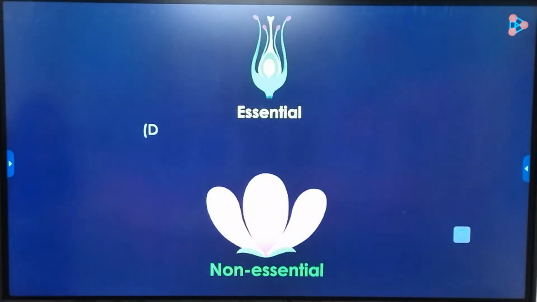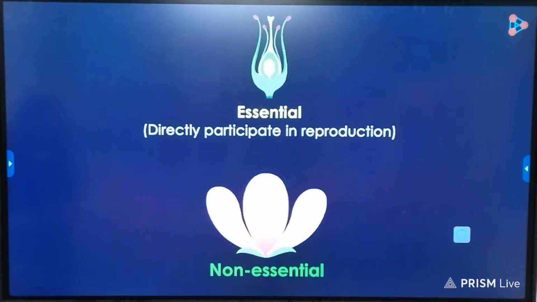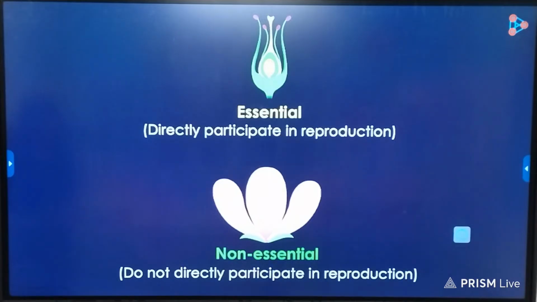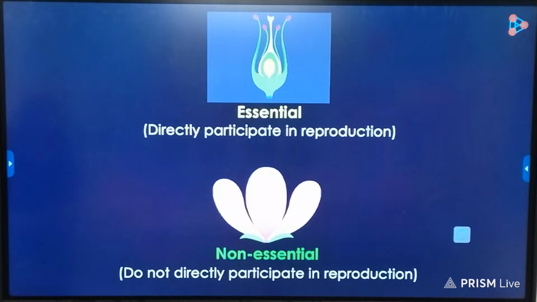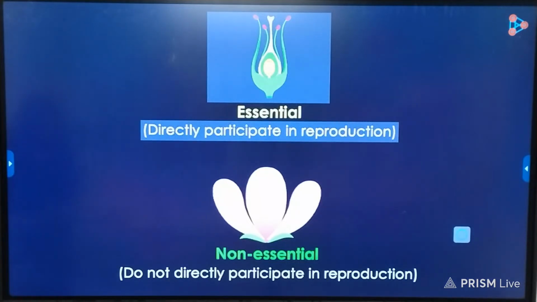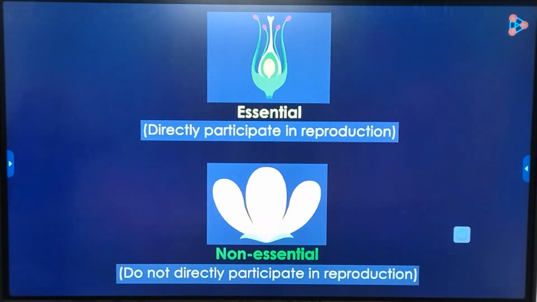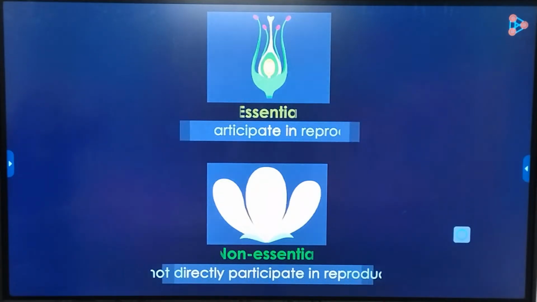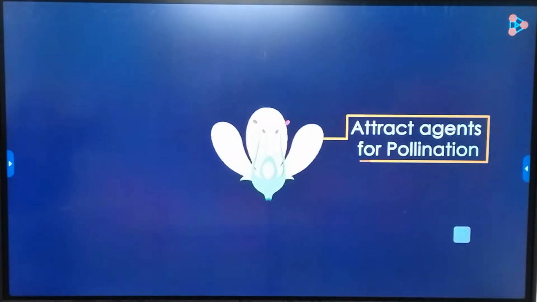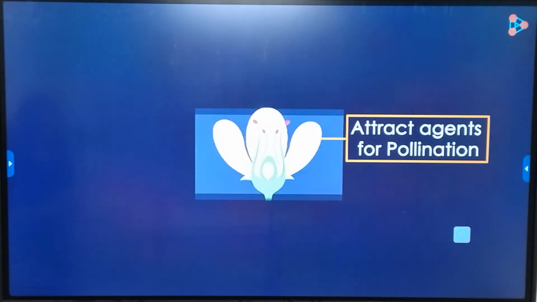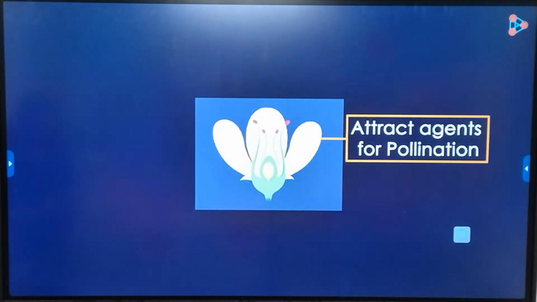The essential parts are directly involved in reproduction, while the non-essential parts are not. In simple words, the male and the female reproductive parts participate in the reproductive process. However, the petals and the sepals are not directly involved in it. In fact, the petals are only meant for attracting birds and insects for pollination. That is the reason why they are so vibrant and beautifully colored.